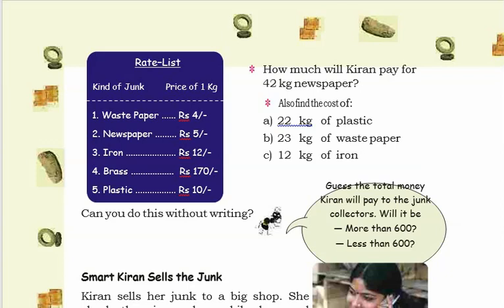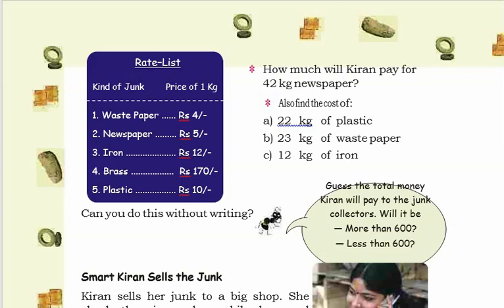So here the question is, how can you do it without writing? You are not able to do it directly, so I will show the solutions after explaining. How much will Kiran pay for 42 kg newspaper? So how will you do it? 42 multiplied by newspaper 5 rupees per kg. So 42 multiplied by 5, that we have to do with writing only. There are other methods that I will show you now.